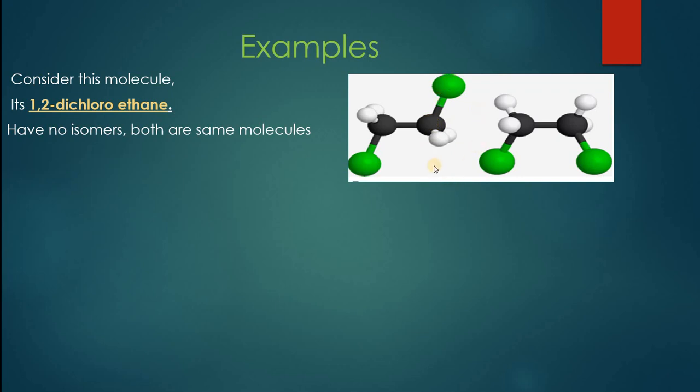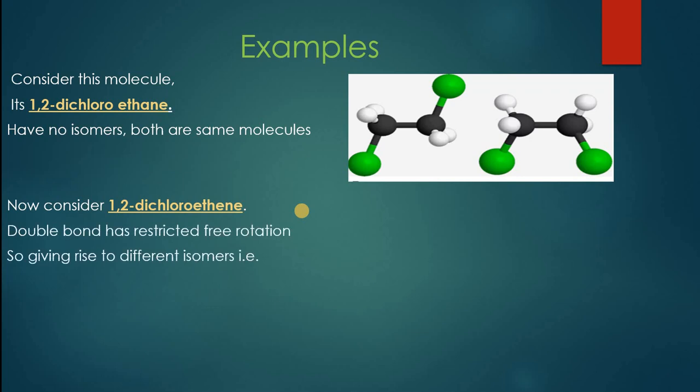So this will not happen in alkanes. This kind of geometric isomerism will not be found in various types of alkanes. Now consider another molecule, that is 1,2-dichloroethene. It is the same molecule, but it has a double bond between two carbon atoms. A double bond has restricted free rotation. It will not let the bond rotate completely, so it will give rise to two different isomers.